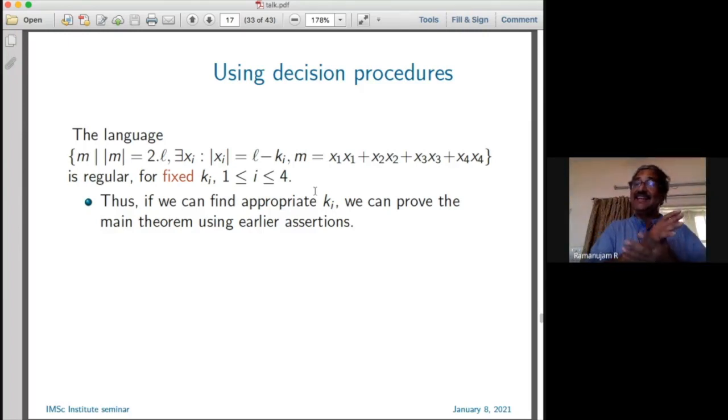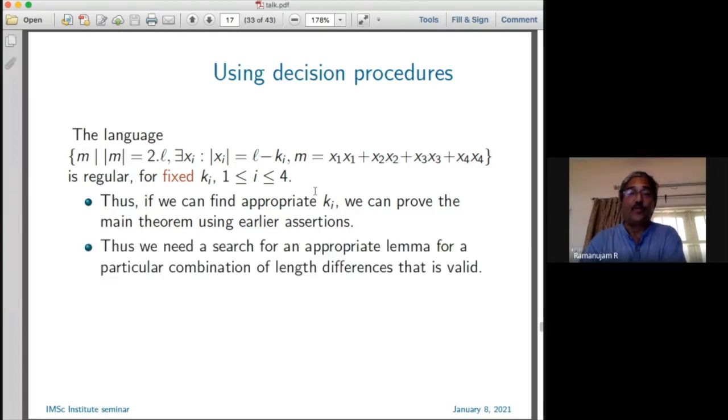This is again an exercise you can give to a good theory of computation student. So the point is, if you can find appropriate k1, k2, k3, k4, then there is some hope of proving the main theorem by chaining various assertions and navigating through these things. How do you find these numbers k1, k2, k3, k4? This seems a non-starter because that's a big guess. Which algorithm is going to be able to guess such a thing? That's unbounded search. It looks like something that you cannot do.